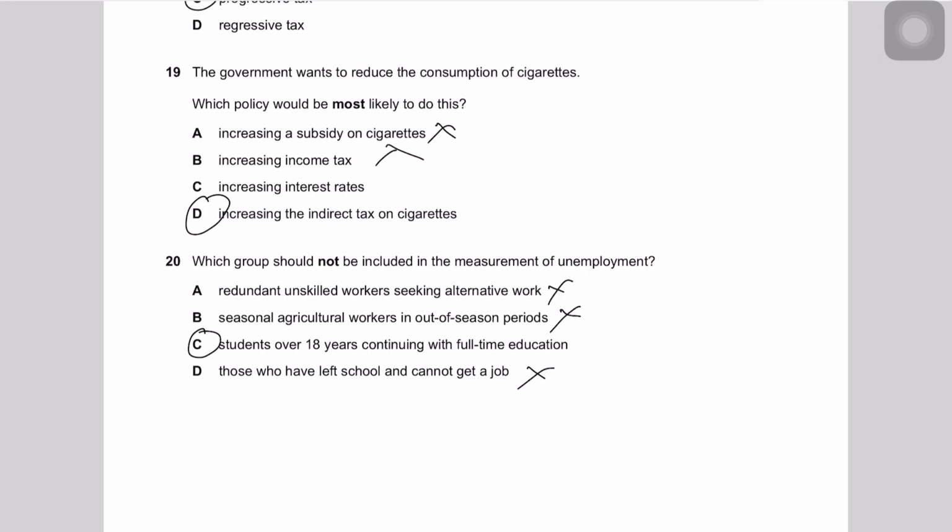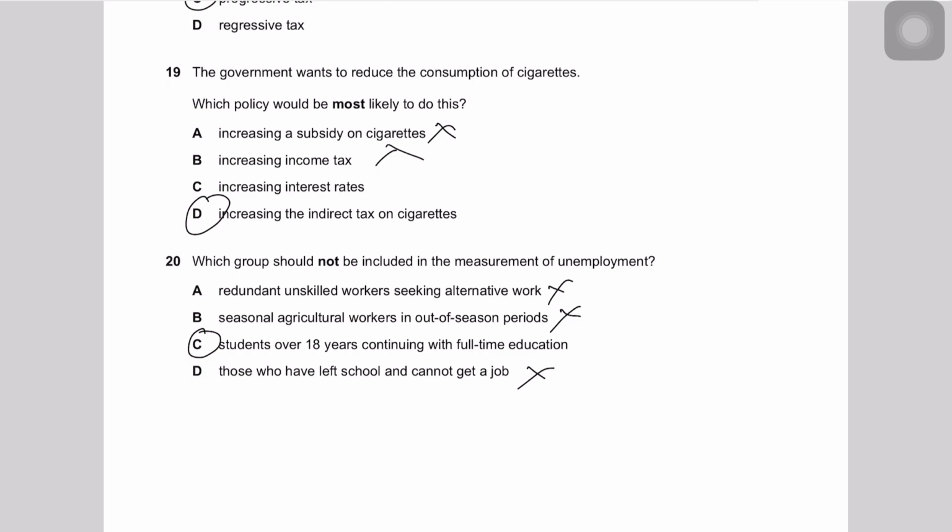Then you have retired people, then you have people with disabilities, you have prisoners, you have people on pensions. So all these kinds of people are basically people who are not part of the labor force. So technically you can't even call them unemployed.